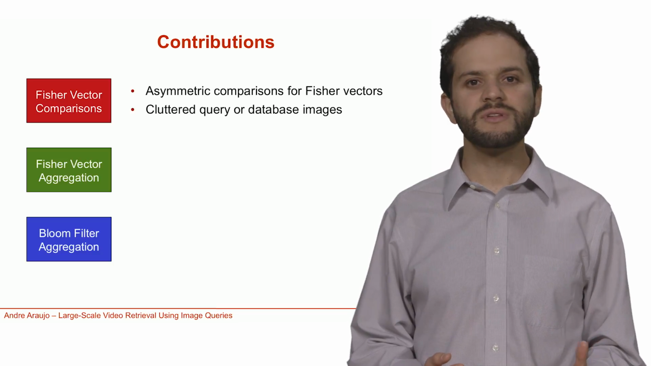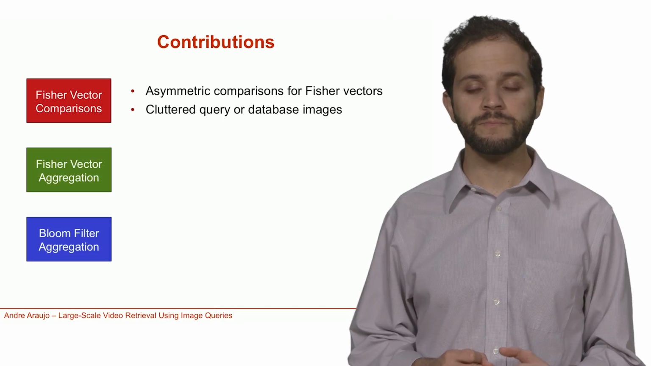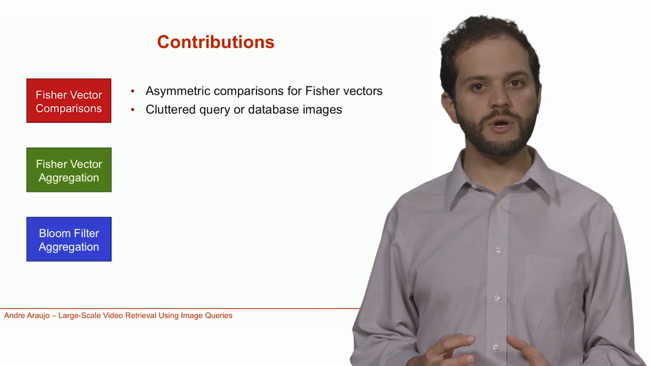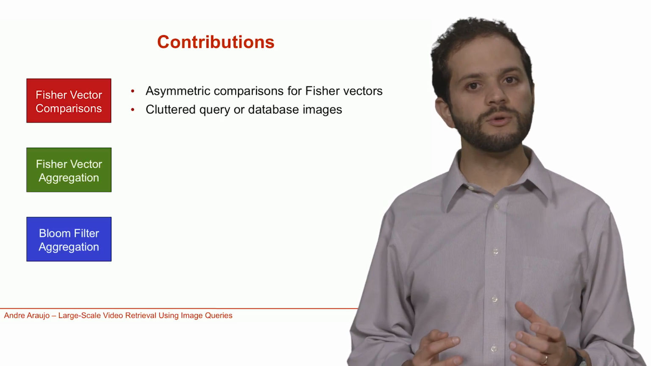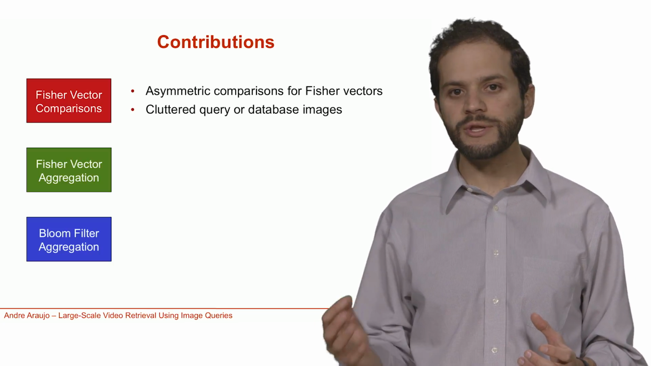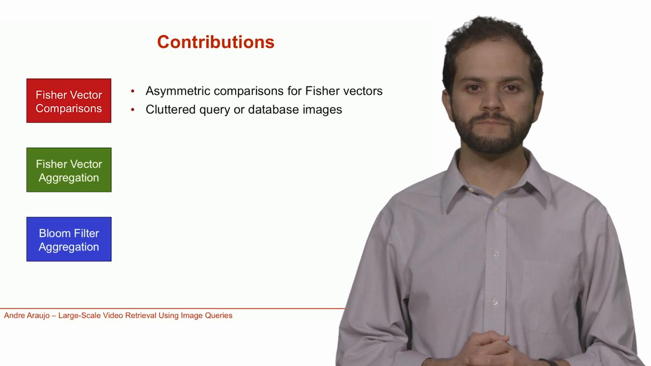These challenges are directly related to my main contributions. My first contribution is a technique to perform Fisher vector comparisons in an asymmetric way. Fisher vectors are image signatures that I will introduce in one of the next slides. The technique that I propose handles image matching when the query or database is cluttered, providing substantial retrieval quality gain.